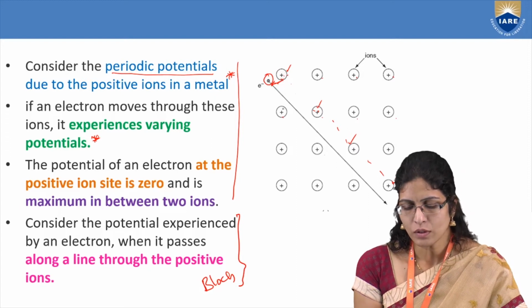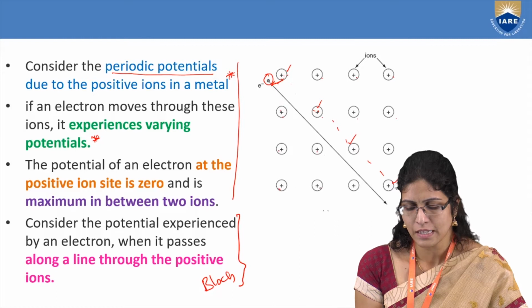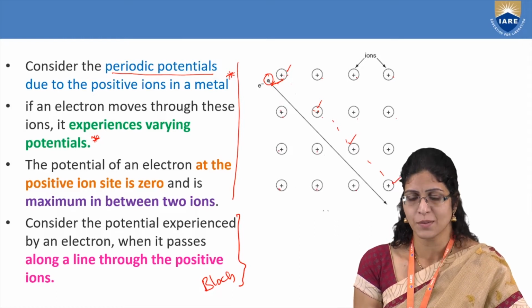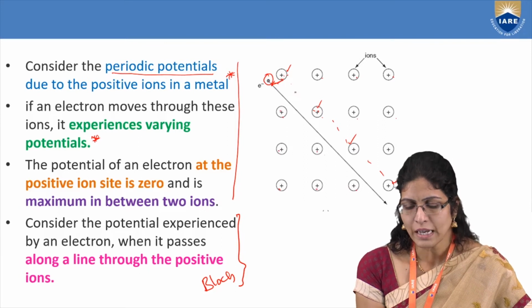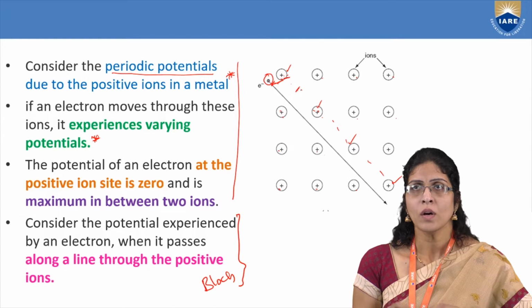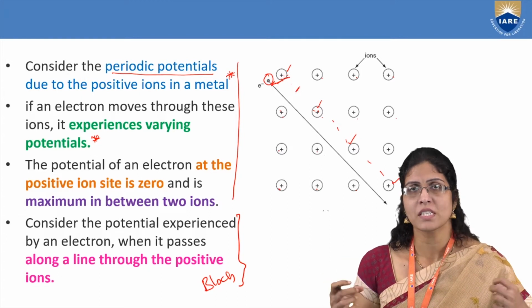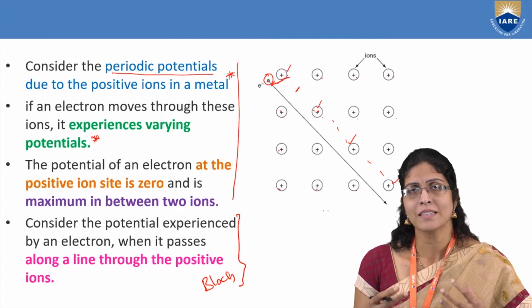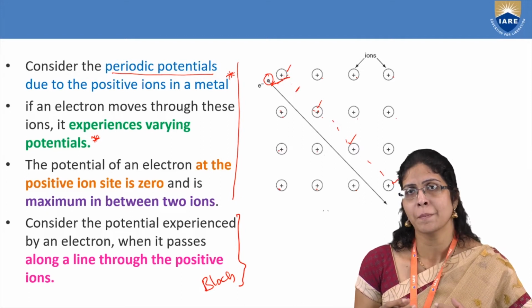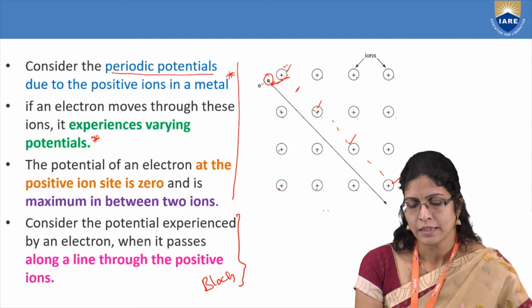Now, don't think anything about these positive ions, in order to understand better the potential of this electron as it moves. Once it is moving away from the positive ions and coming here, it is away from the vicinity of the positive ions. Because it is away from the positive ions, it will experience a bit of freedom compared to the earlier stage, and hence it experiences a maximum potential compared to this place.